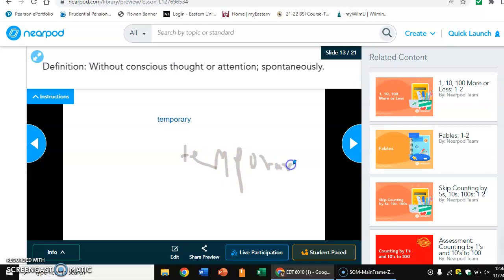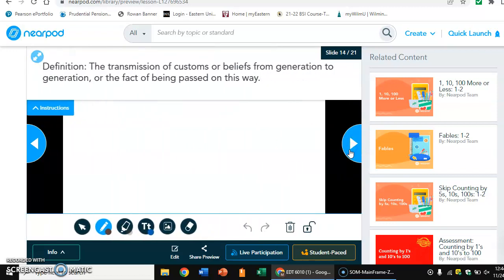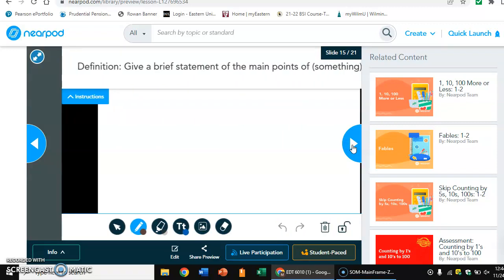And again, just try your best with this. It's not an art class, so it's not that big of a deal, but you can use any of those features, okay? And you're just going to do this for all the definitions provided to you.